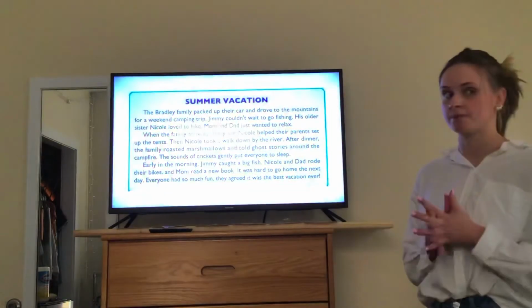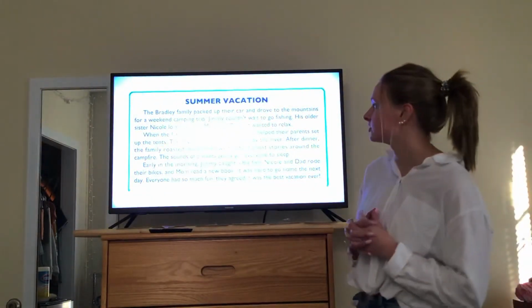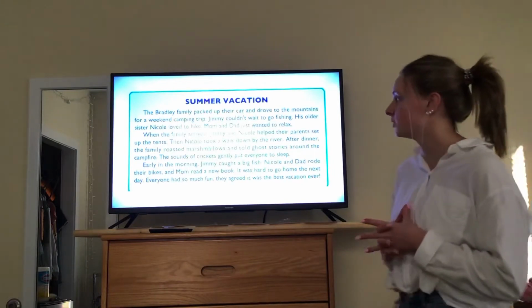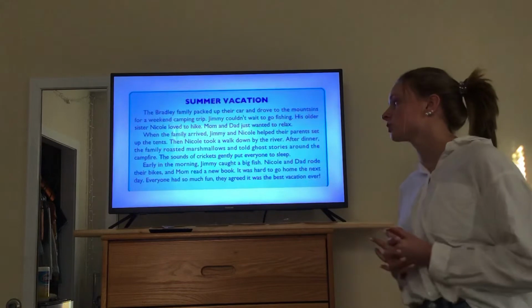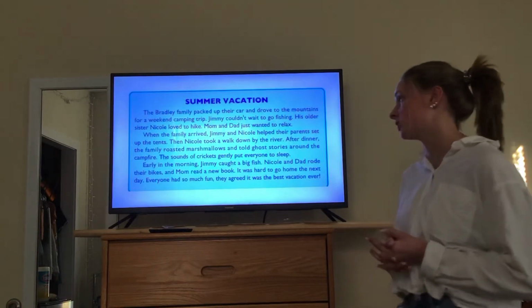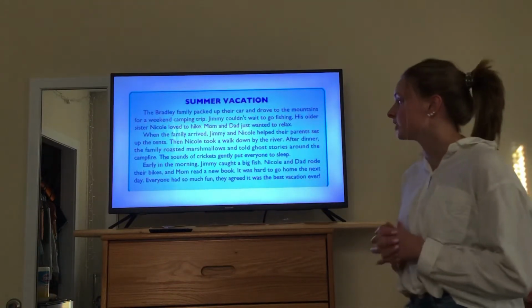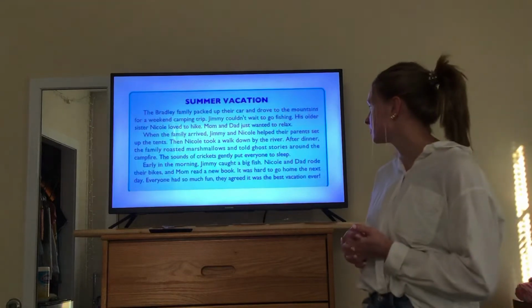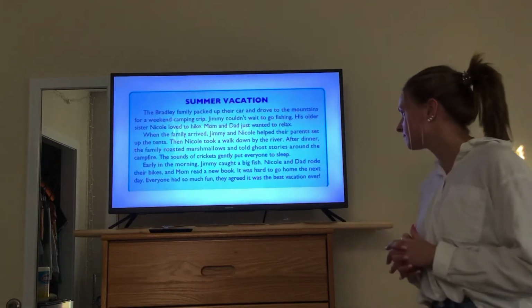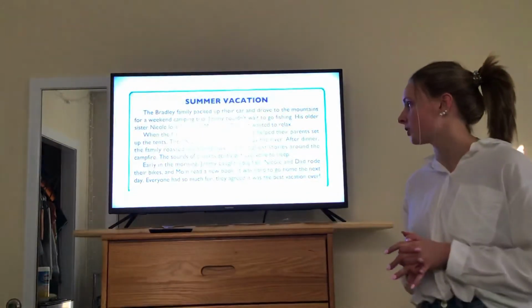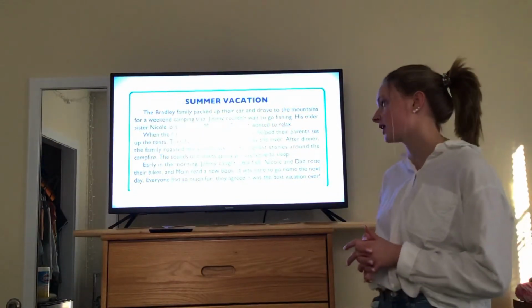Summer vacation. The Bradley family packed up their car and drove to the mountains for a weekend camping trip. Jimmy couldn't wait to go fishing. His older sister Nicole loved to hike. Mom and Dad just wanted to relax. When the family arrived, Jimmy and Nicole helped their parents set up the tents. Then Nicole took a walk down by the river. After dinner, the family roasted marshmallows and told ghost stories around the campfire.